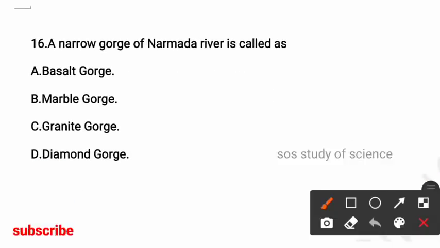A narrow gorge of Narmada river is called as? Options basalt gorge, marble gorge, granite gorge, diamond gorge. So here the right answer is option B, marble gorge. A narrow gorge of Narmada river is called marble gorge.